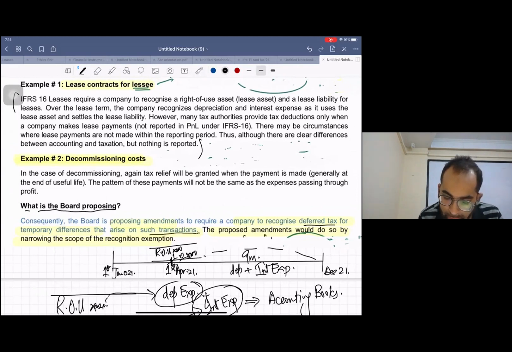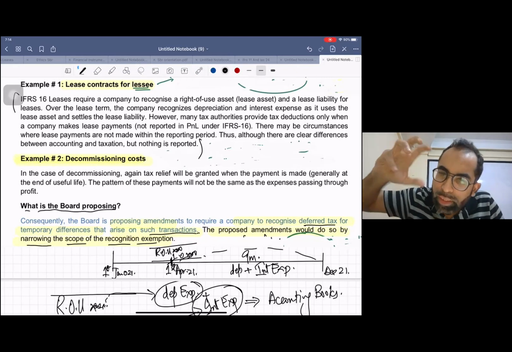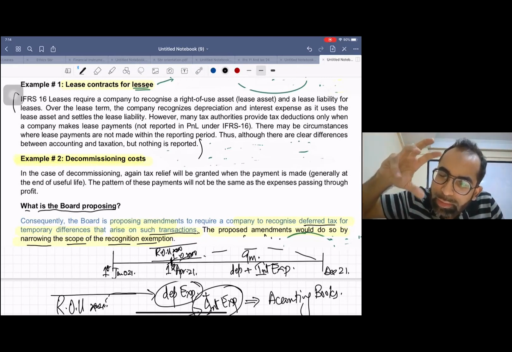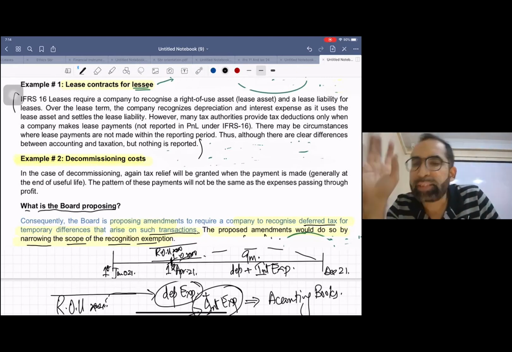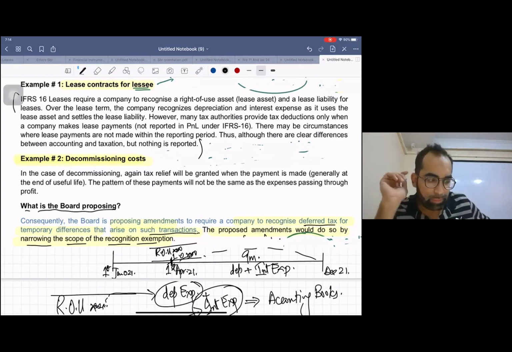The proposed amendment would do so by narrowing the scope of the recognition exemption. That means they are going to lift or change some of these recognition exemptions, because they think they are not always correct. So keep this in mind.